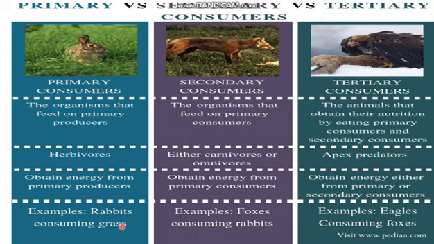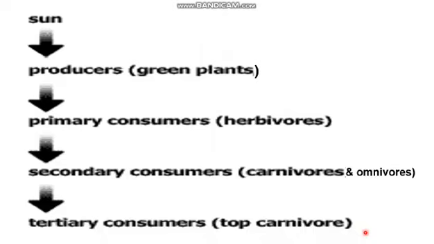We got examples: rabbits consuming grass, or I can say a primary consumer eating producers. Get it? Examples: foxes consuming rabbits. I can say secondary consumers eating primary consumers. Examples: eagles consuming foxes, tertiary consumer eating secondary consumer. Well, they can eat primary as well. So that's the difference between them. So this is a pathway, a chain that is going to tell you how they are all dependent on each other. For example, the sun is giving energy to the plants. They make their own food.